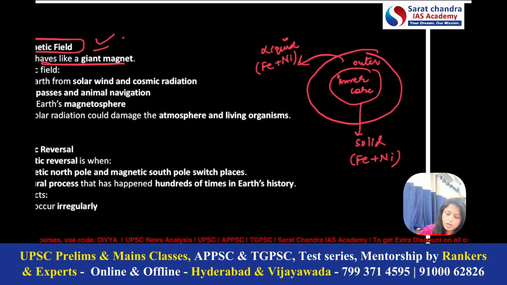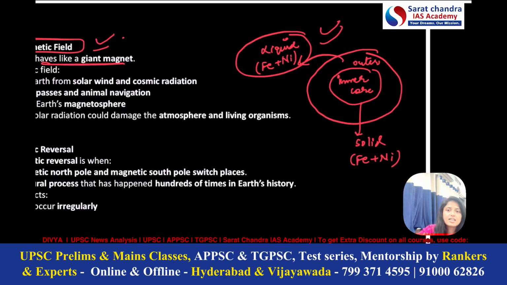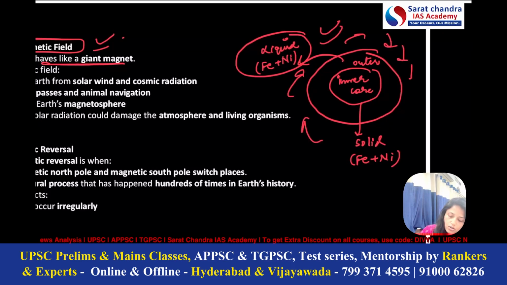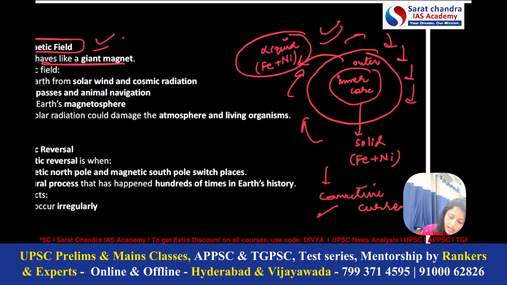So what is the scenario here? This liquid outer core continuously revolves around the solid inner core, and because of that it generates convective currents, and these convective currents only are responsible for the magnetic field of Earth.